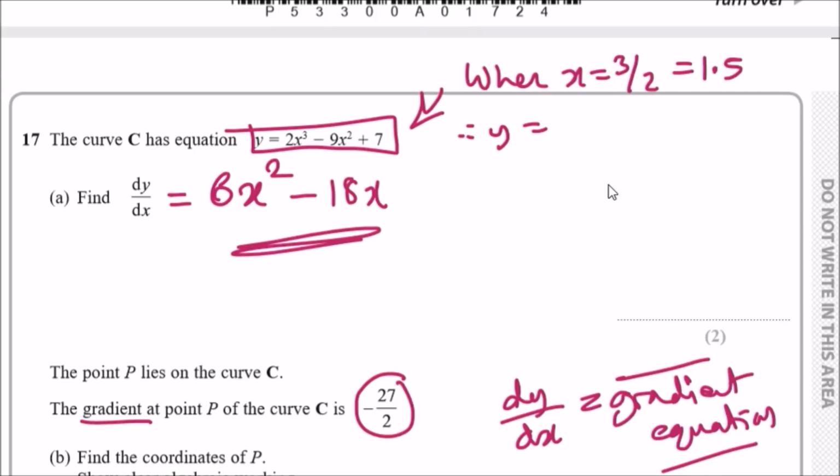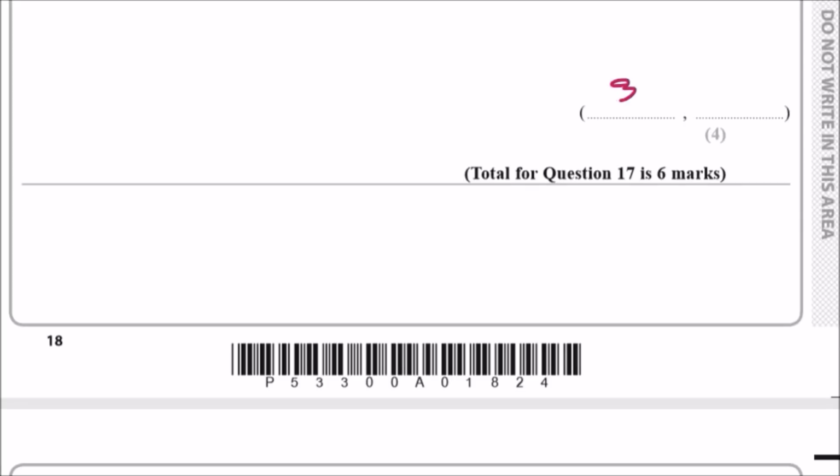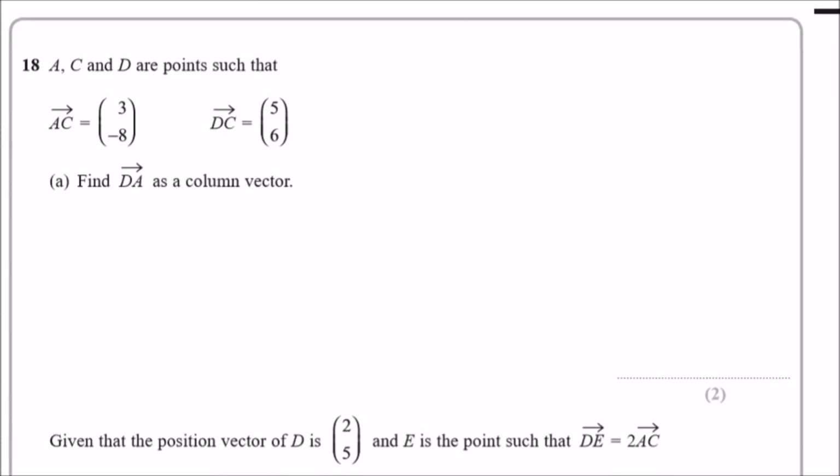You can check that on your calculator. So it'll be 2 times 1.5 cubed minus 9 times 1.5 squared plus 7. Okay, let's see. 2 times 1.5 cubed minus 9 times 1.5 squared plus 7. And you should get minus 13 over 2. So that's the final coordinate. So it'll be 3 over 2 with minus 13 over 2. Nice. Okay, here we go.